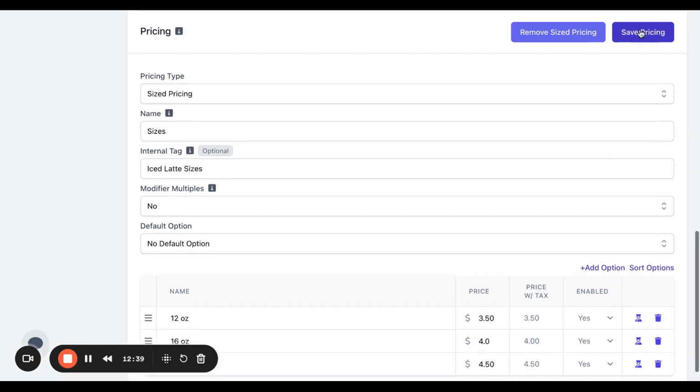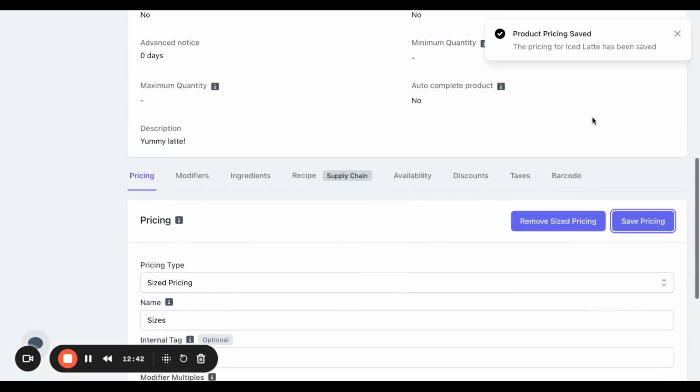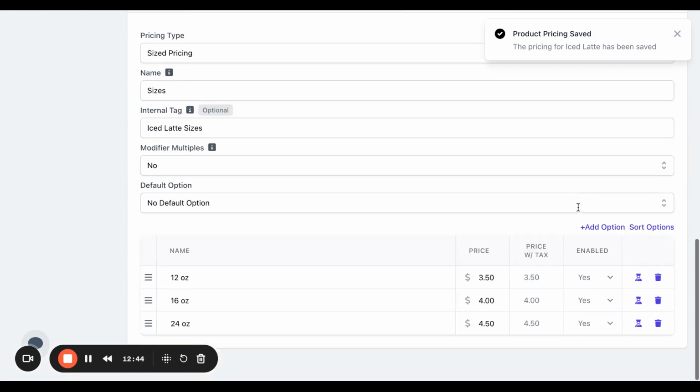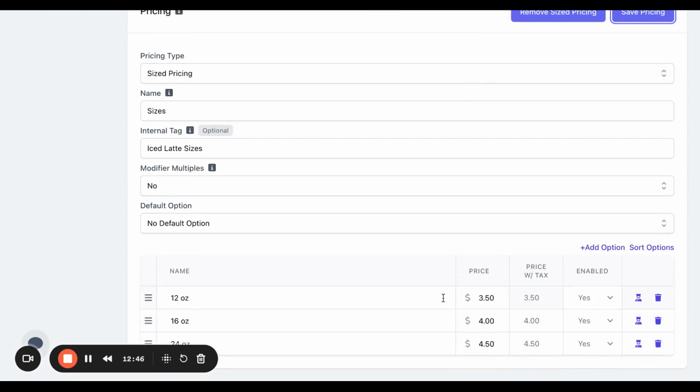Now let's go ahead and click save. And now these will be the pricing options for the drink. So if they want the smallest option, it would be $3.50 versus if they want the largest option, it would be $4.50.